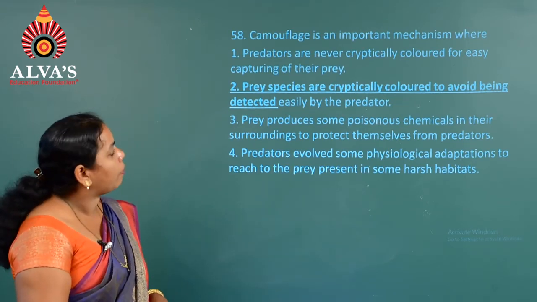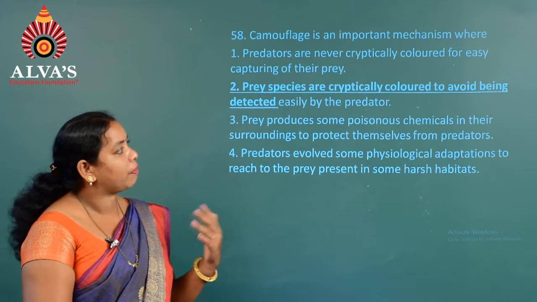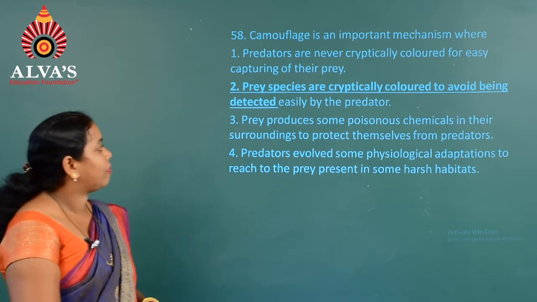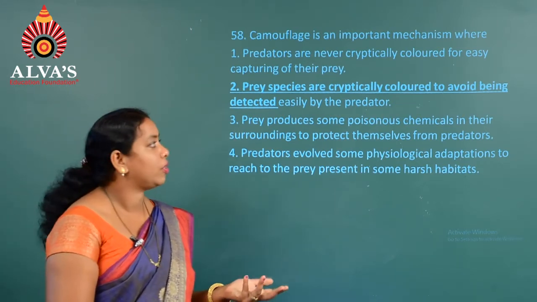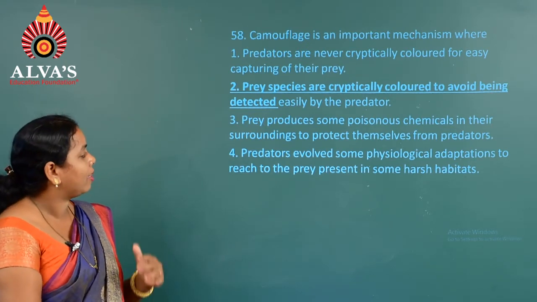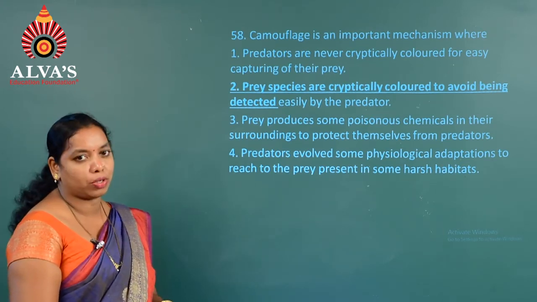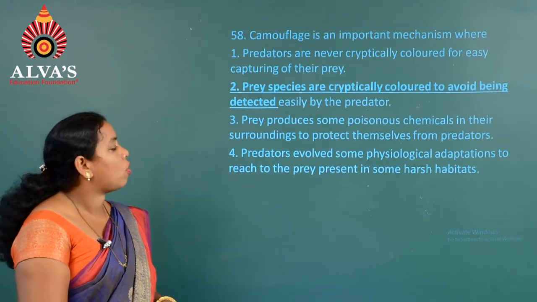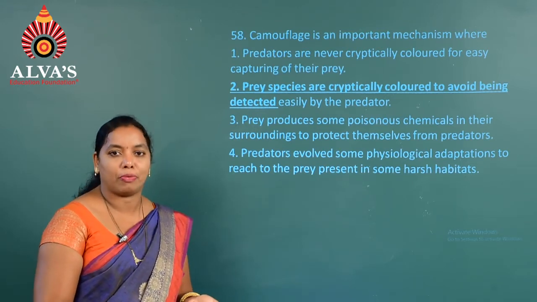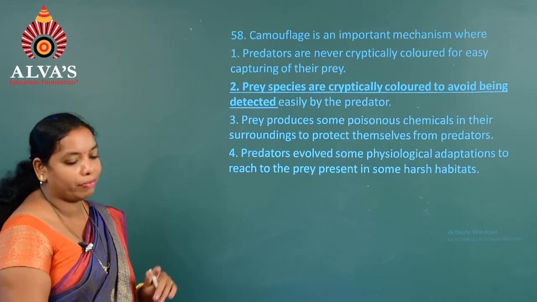So, the question is here, camouflage is an important mechanism where, the first one, if you consider, predators are never cryptically colored for easy capturing of their prey. Whereas the second one, if you consider, prey species are cryptically colored to avoid being detected easily by the predator. This is actually true, the second reason. Third one, prey produces some poisonous chemicals in their surroundings to protect themselves. No, it's not true. Next, predators evolved some physiological adaptations. See, your prey has to undergo some physiological or morphological adaptations. As a result, we can see that the second one is the right answer for question 58.